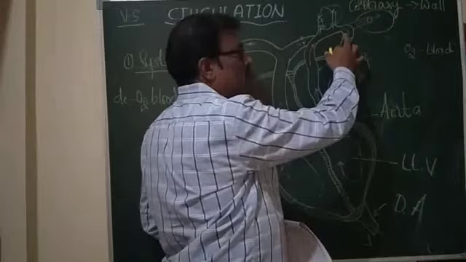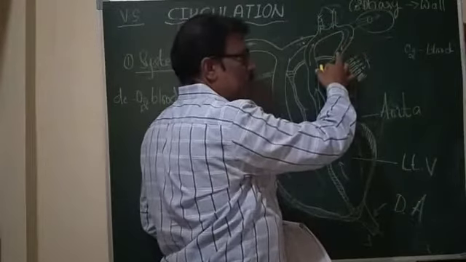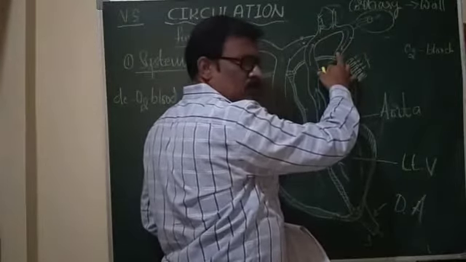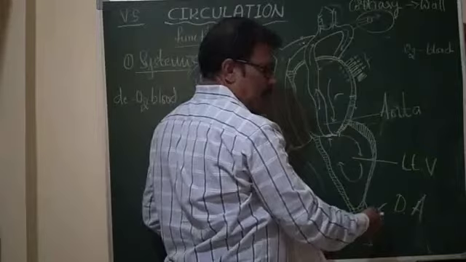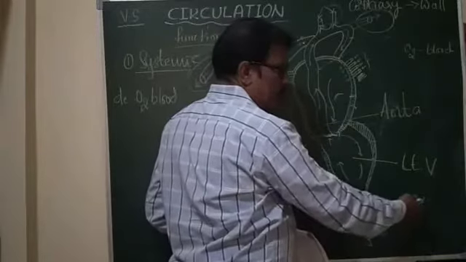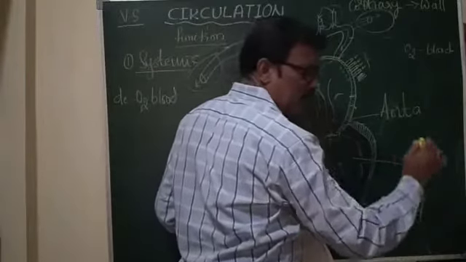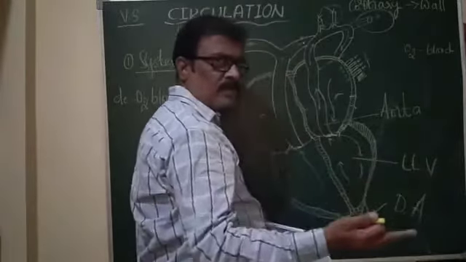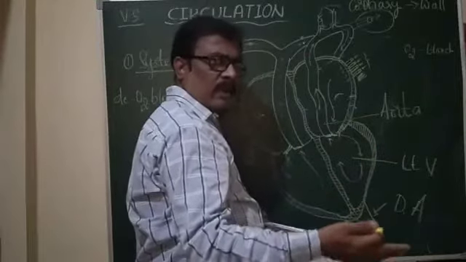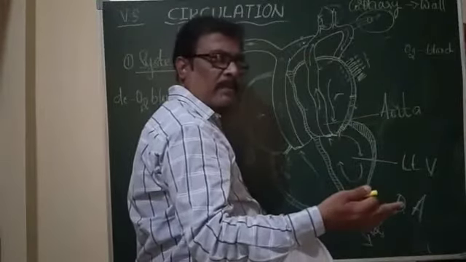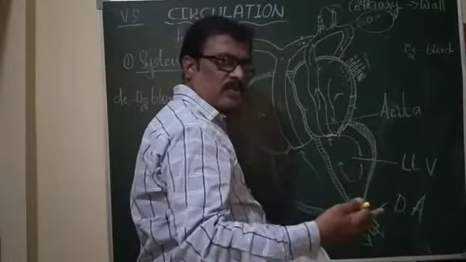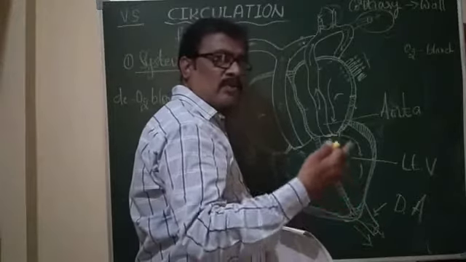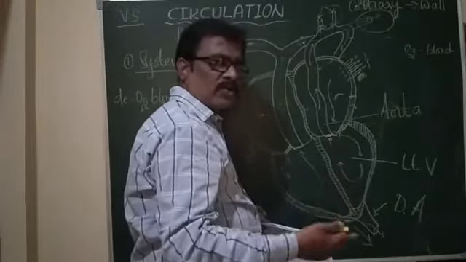This aorta arches and bends backward to the left side and runs downward as the descending aorta, which further divides into many arteries, arterioles, and blood capillaries, and those blood capillaries enter into cells and tissues where there is exchange of materials like nutrients, oxygen,